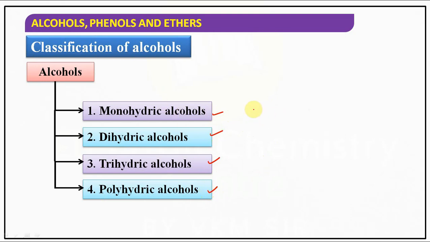Mono means one: if only one OH group is present, it is called monohydric alcohol. If 2 OH groups are present, then dihydric alcohol. If 3 OH groups are present, trihydric alcohol. And if many OH groups are present, then it is polyhydric alcohol.